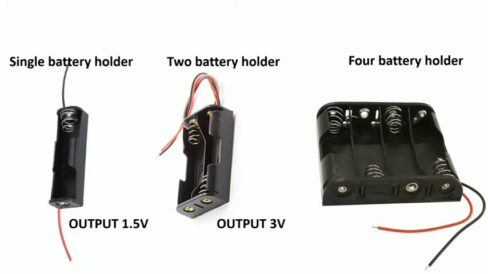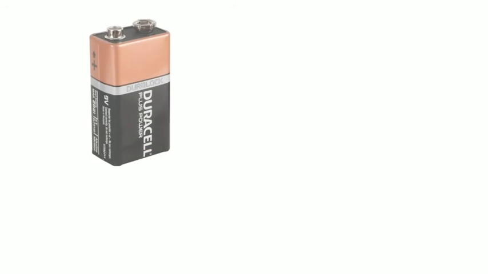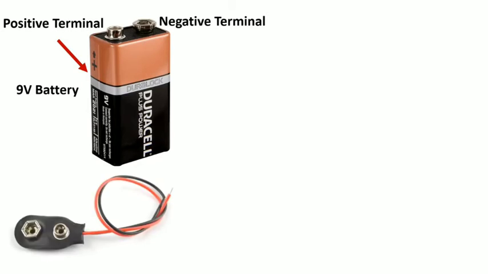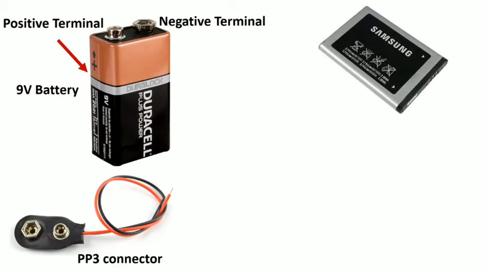There is another type of battery which gives 9 volts at its output and is called PP3 battery. You can easily detect positive and negative terminals on this battery. To connect this battery to any circuit, we use its connector, which is called PP3 battery connector. All the batteries we have discussed so far can be used until they are fully discharged, and we cannot charge them again.